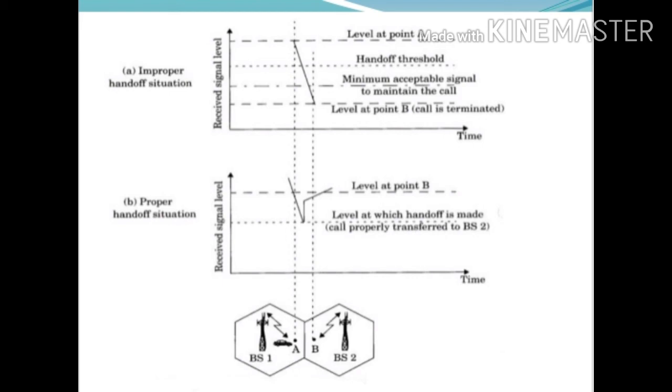Before initializing the handoff, it is necessary to ensure that the reduction in the measured signal level is not due to momentary signal fading, and that the drop in the signal level is due to the actual movement of the mobile station.